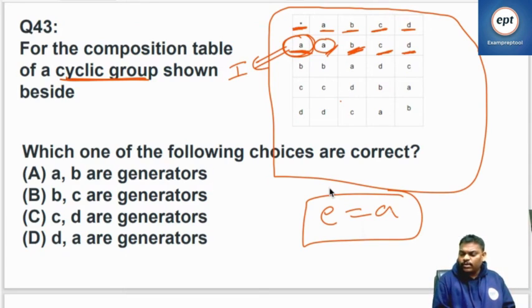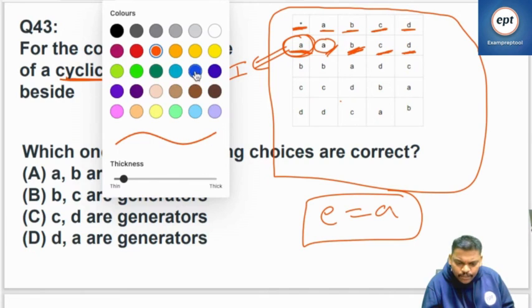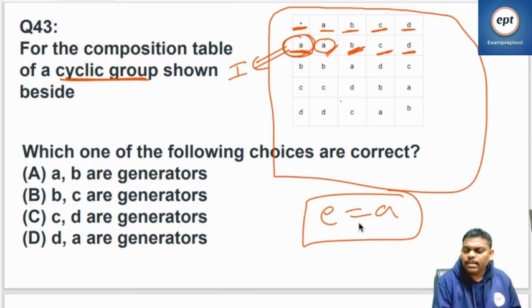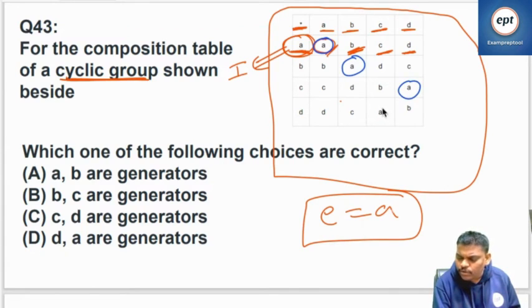Next one. See this one. Everyone listen. If anyone doesn't know, catch this point also. Identity element is already confirmed as A. Then what you do is, in every row, underline A.